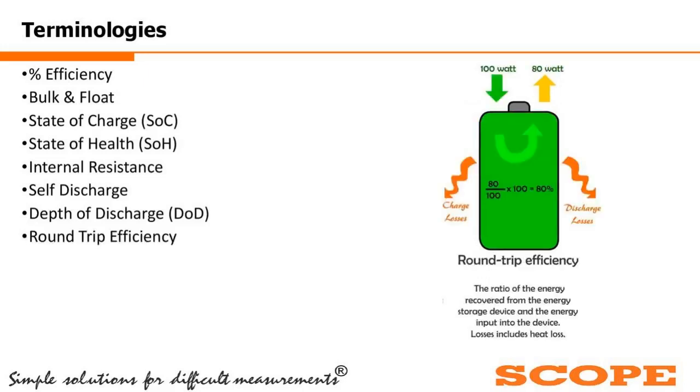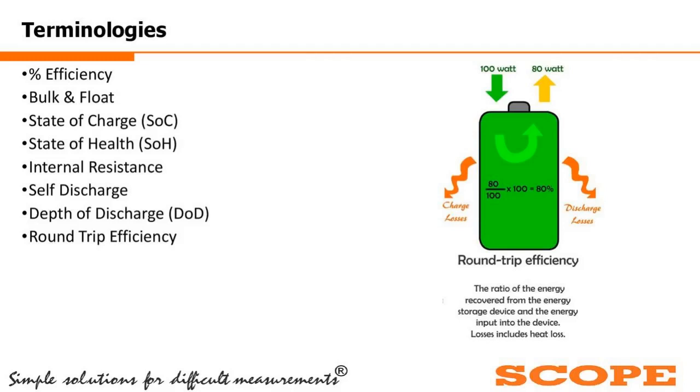What is round trip efficiency? Round trip efficiency is the ratio of the energy recovered from the battery and the energy that is input into the device. So in the charging process, for example, you can see in the picture 100 watt is the input energy.